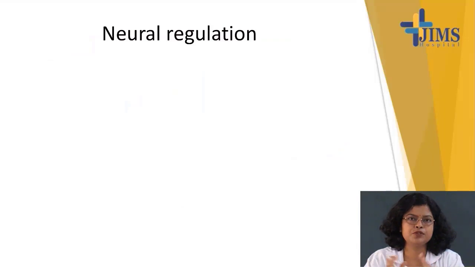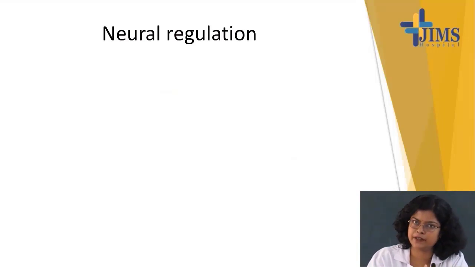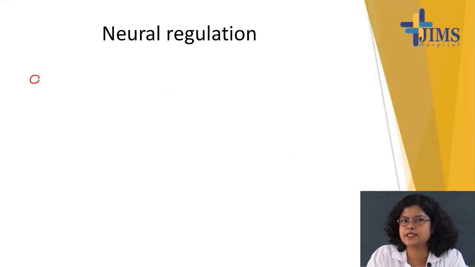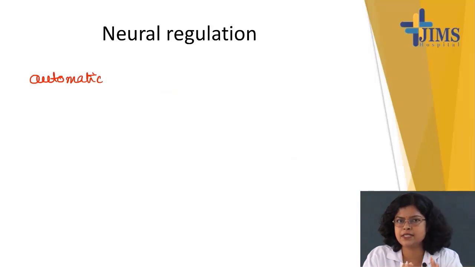Now I have told you that in neural regulation there is an automatic part and a voluntary part. For automatic or involuntary, there are centers. All the respiratory centers are present in the medulla oblongata and pons. That's why the centers are known as pontomedullary centers.